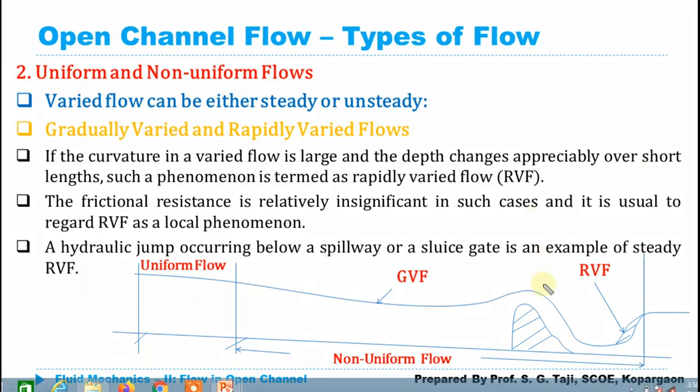In case of rapidly varied flow, the flow properties, like depth or velocity, abruptly change over a very short distance. Here is the example: exactly after the dam or after the obstruction, the depth of flow changes abruptly, and again it changes abruptly up to a certain depth. This is the example of a hydraulic jump, where the hydraulic jump is occurring at the downstream of the dam. So this is the best example of RVF, where the flow characteristics change over a very short distance.